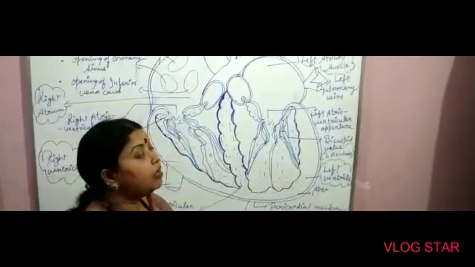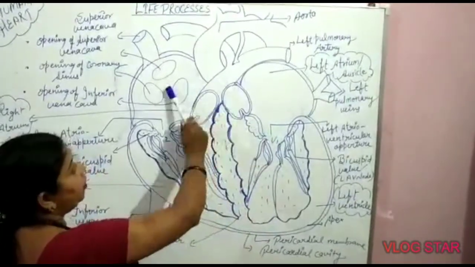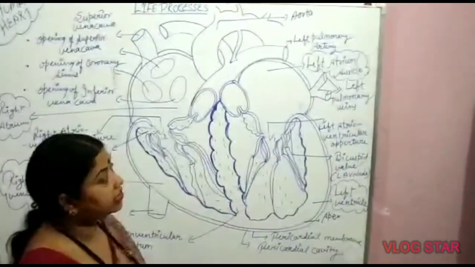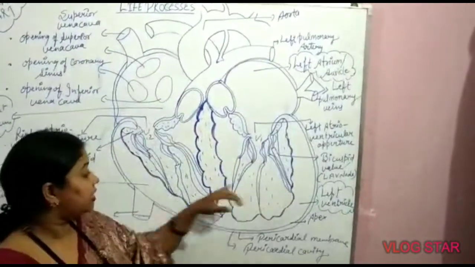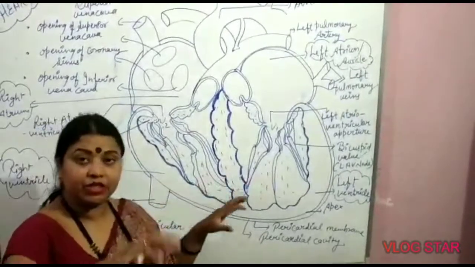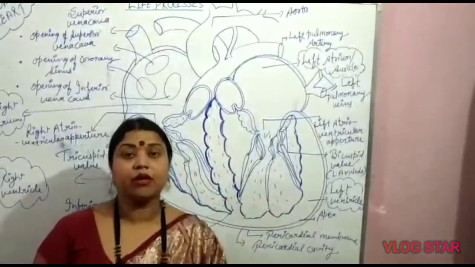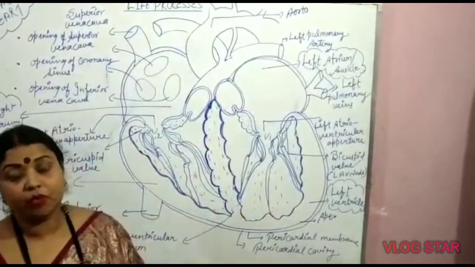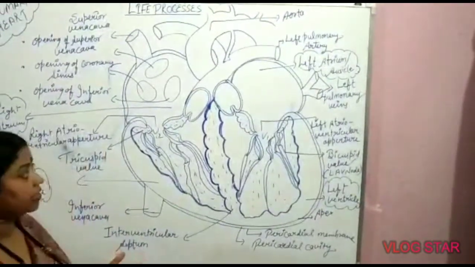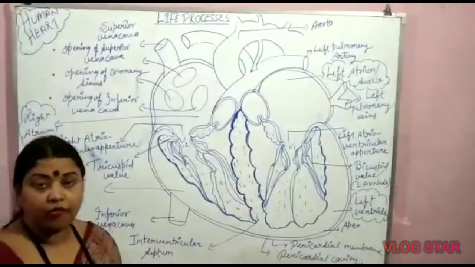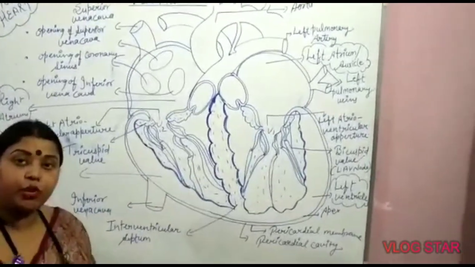Now one complete contraction and complete expansion of auricles and ventricles, or we can say complete systole of both auricles and complete diastole of both ventricles, is called one rhythmic movement, and one rhythmic movement is called one heartbeat. Clear? One rhythmic movement means one contraction and one expansion of the heart is called one heartbeat. It is approximately 72 to 80 per minute.